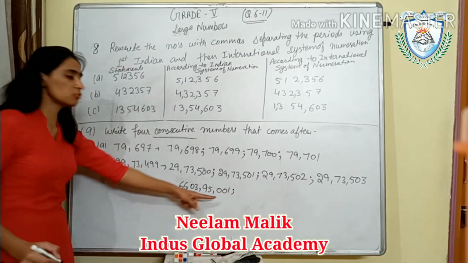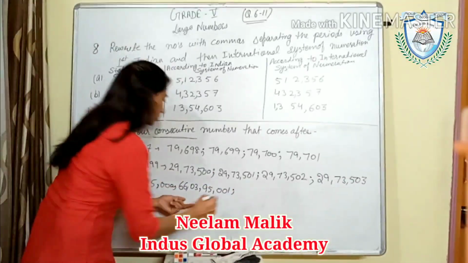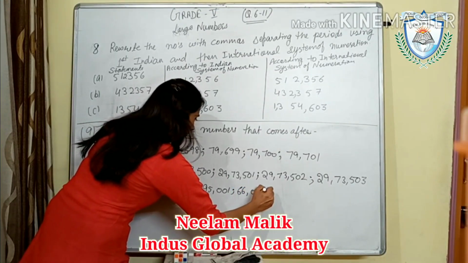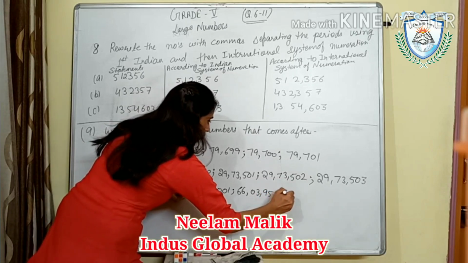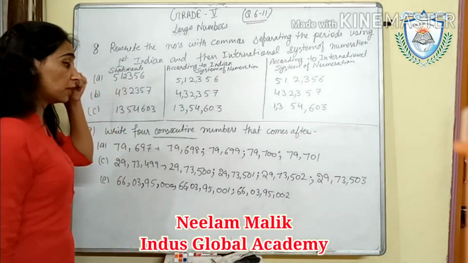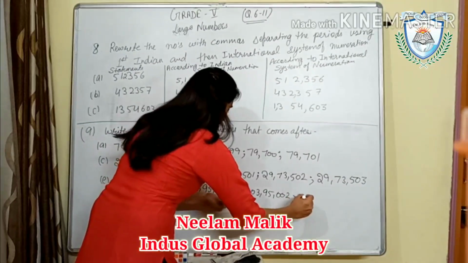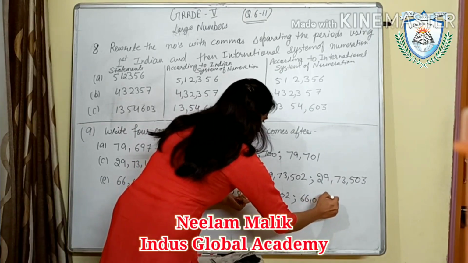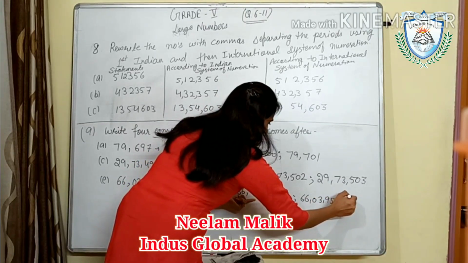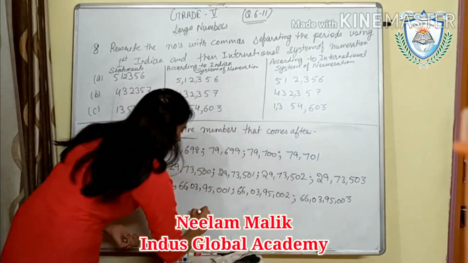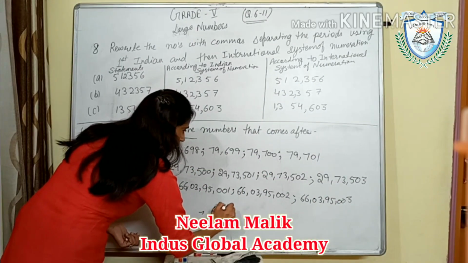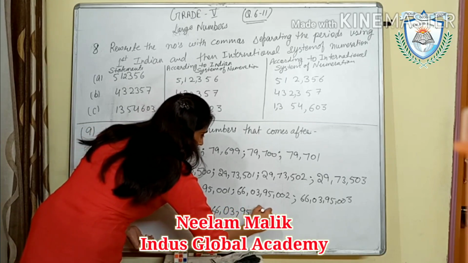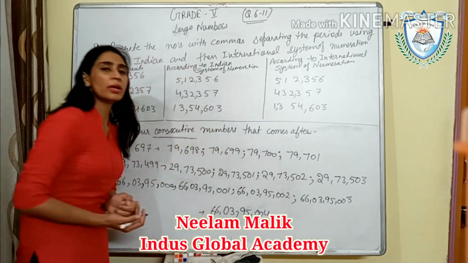001 semicolon. Next will be 2, 3 and 4 like this. Okay. So next will be 66 crore 3,95,002, means 95,002. So what will be next? Please do all these sums. 003, and next after that 66 crore 3,95,004. Okay, this is your last one. So you have to write only 4.